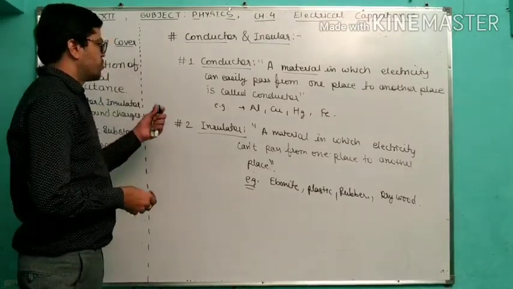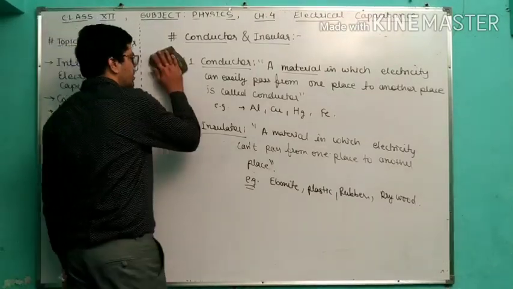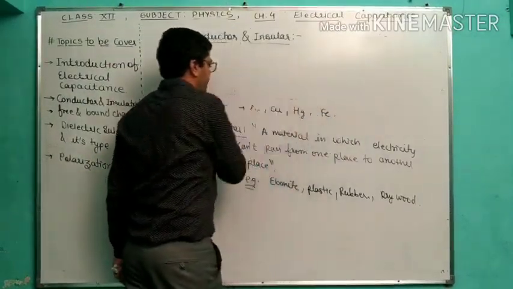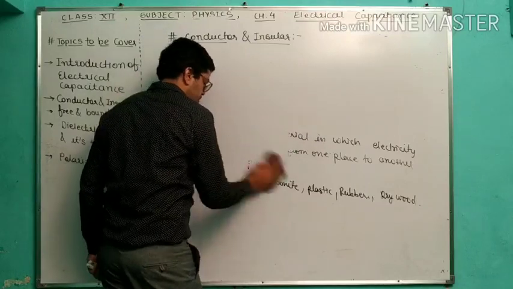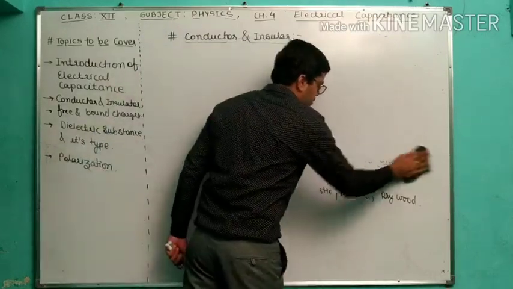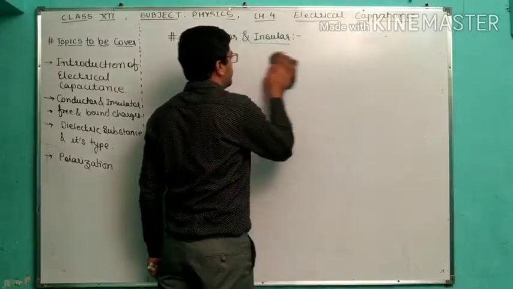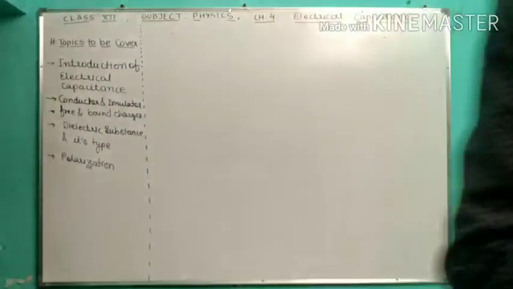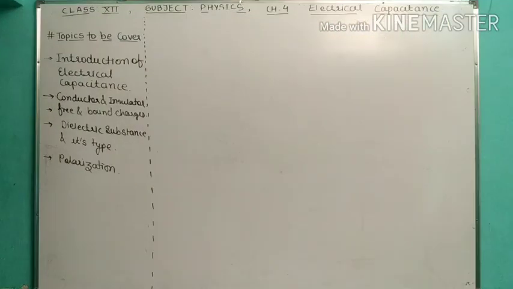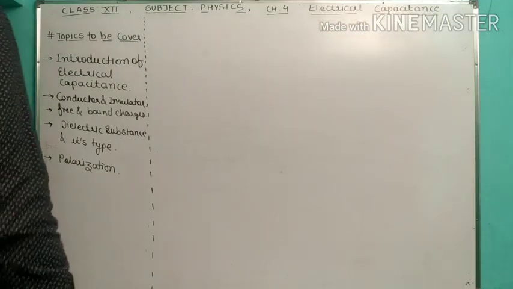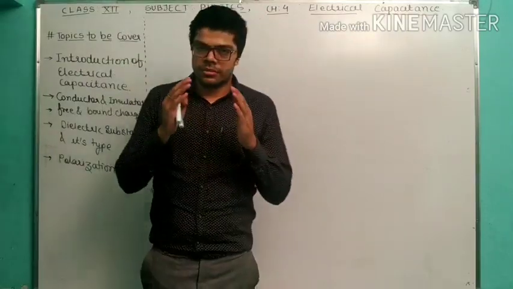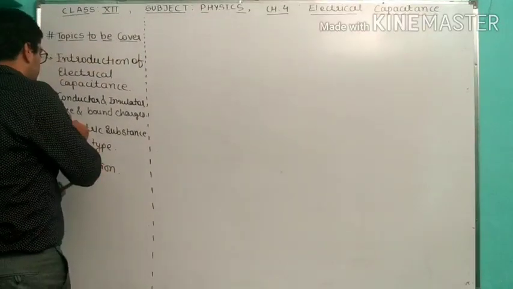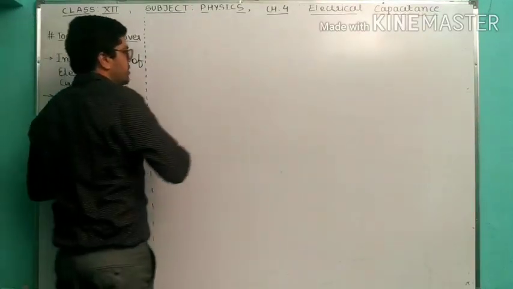So hopefully you understood the basic concept of conductor and insulator. Conductor means electricity can easily pass, and insulator means electricity cannot pass. So basic examples you have to keep in the brain. Now we are proceeding to the next topic. The name of the next topic is free and bound charges.